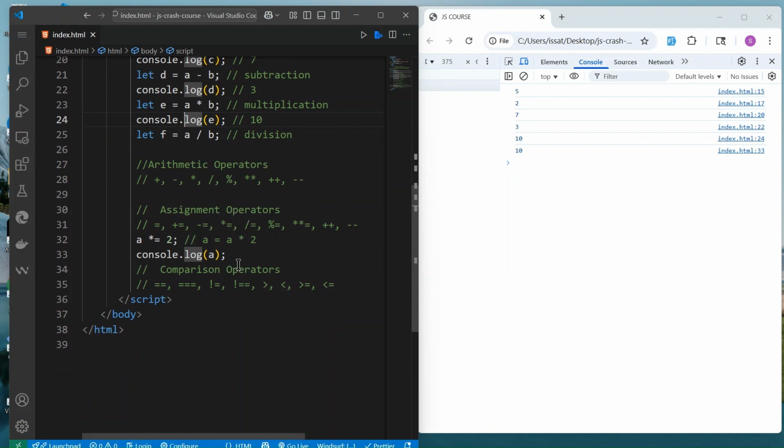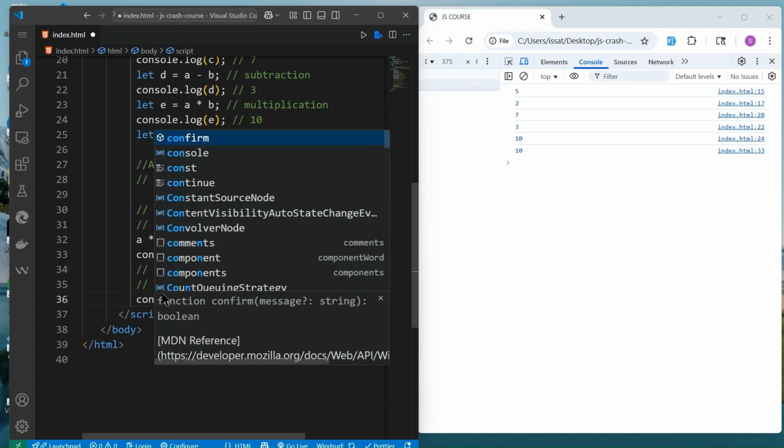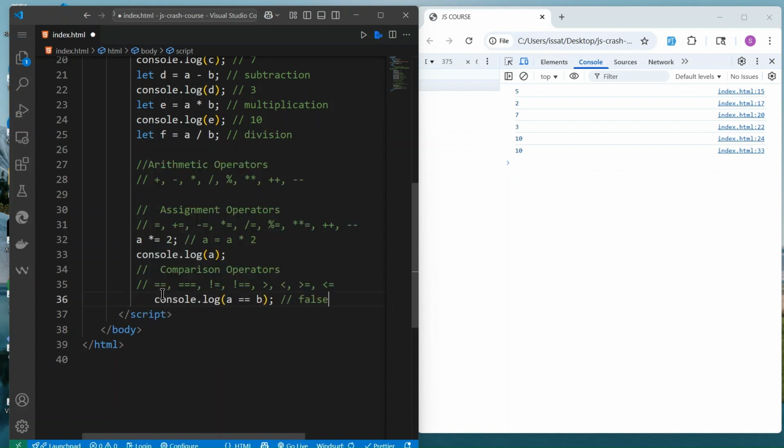Okay, so this is about assignment, but we also have comparison operators. For comparison, we can check, for example, if a is equal to b. Here we just want to see if a is equal to b. Let's console.log that first: a is equal to b. That will log false, because a is not equal to b.